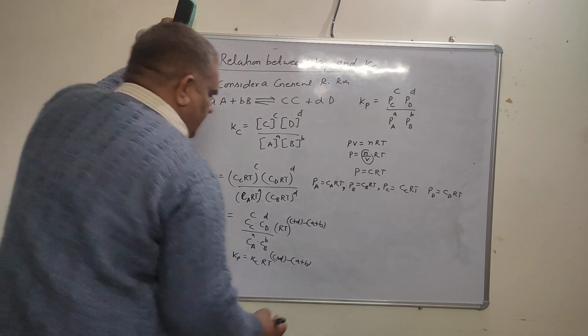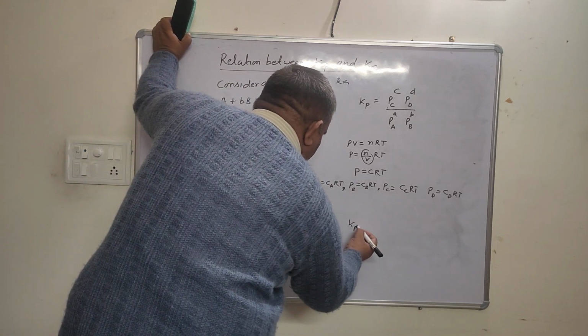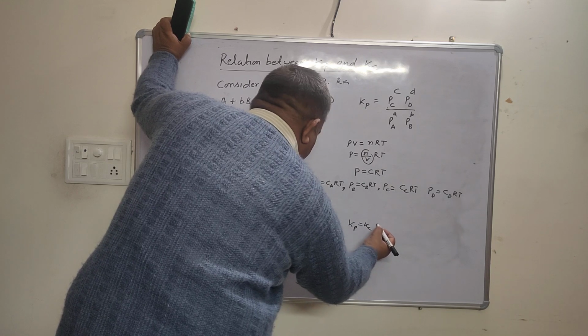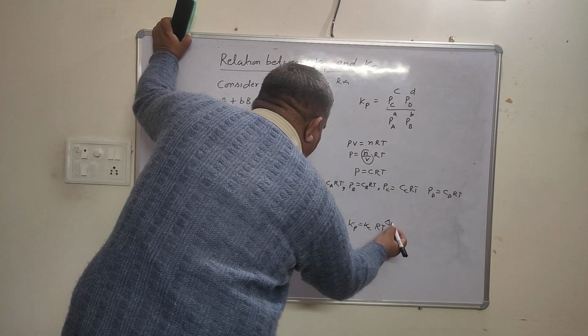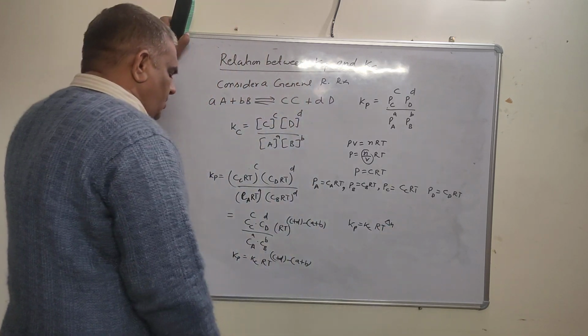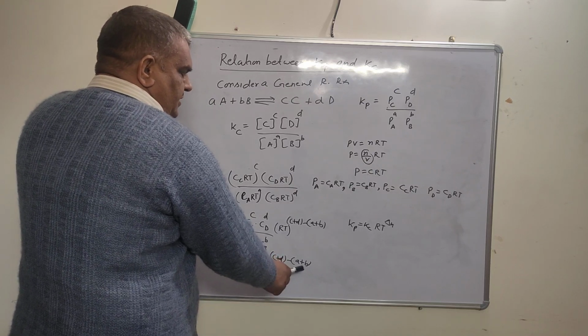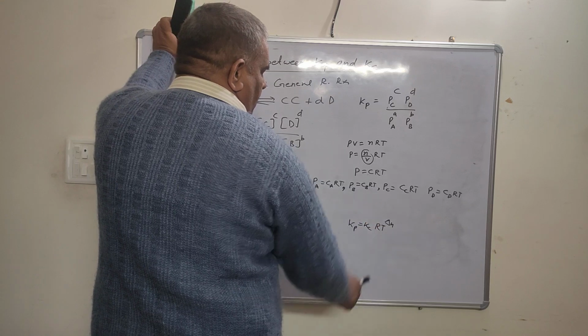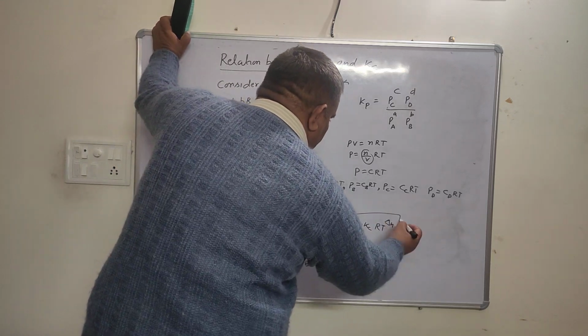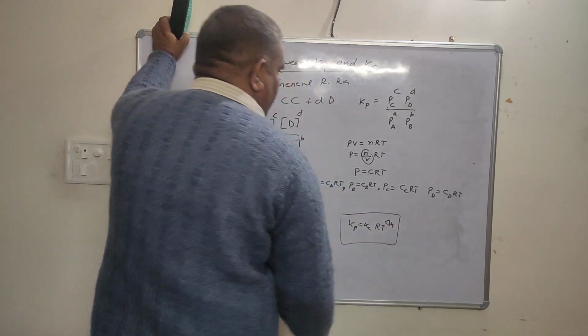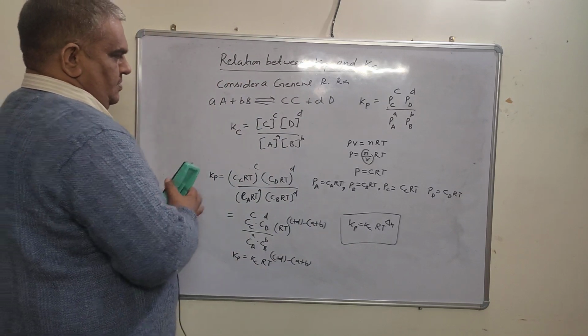This is delta n. The Kp equal to Kc, this RT, this delta n. Delta n is the number of moles of product minus number of moles of reactant. This is change in the number of moles. This is the relation between the Kp and Kc.